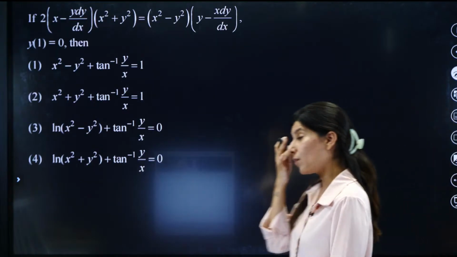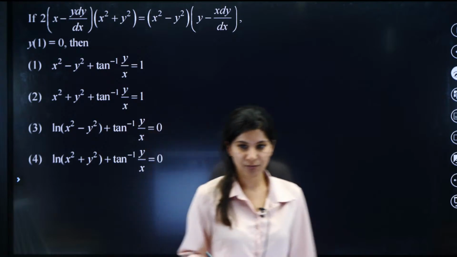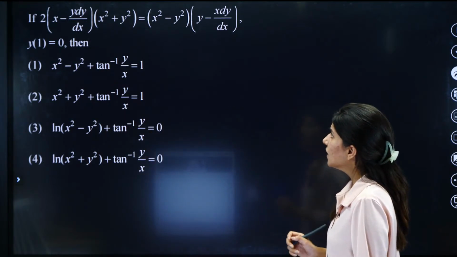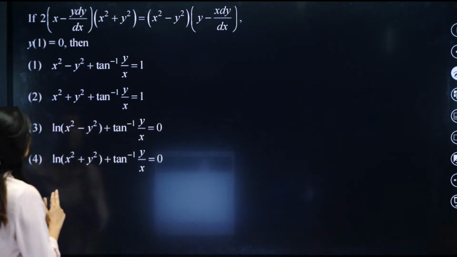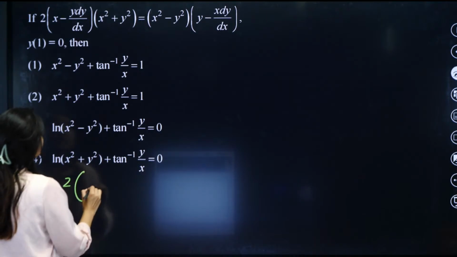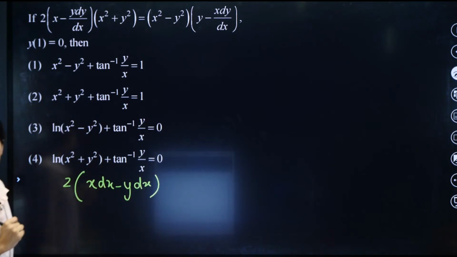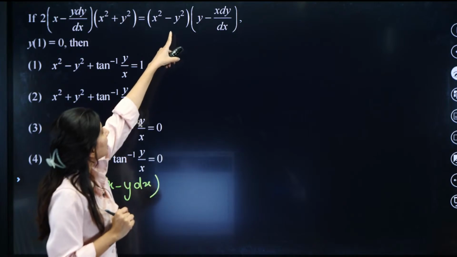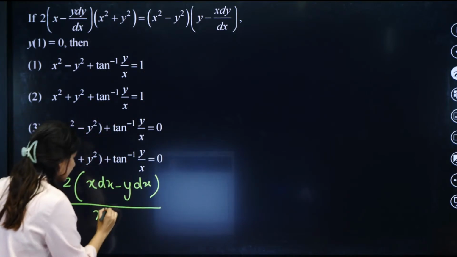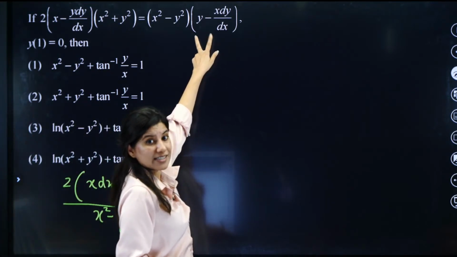Okay, so we are having a problem from differential equation. Yes, we are having a question from differential equation, right? So we need to understand this differential equation nicely. First of all, let's take LCM on the left hand side. So 2 is there already. Can you see x dx minus y dy is there? And we are having x square minus y square. So can I just shift this to the numerator? So this is x square minus y square, equal to...